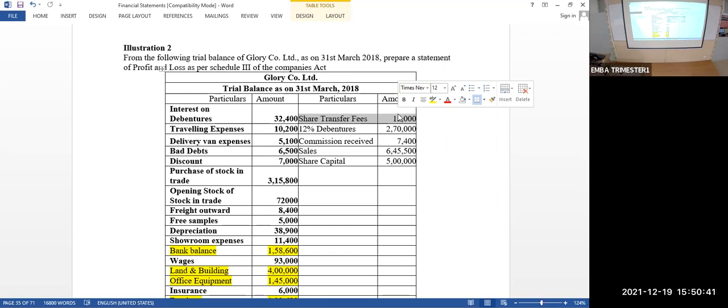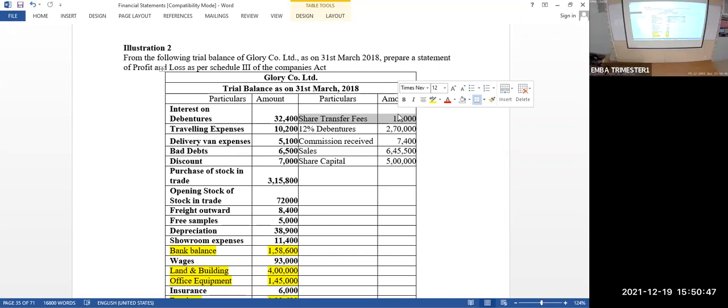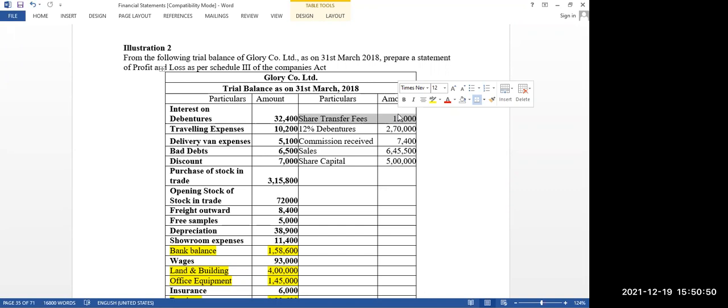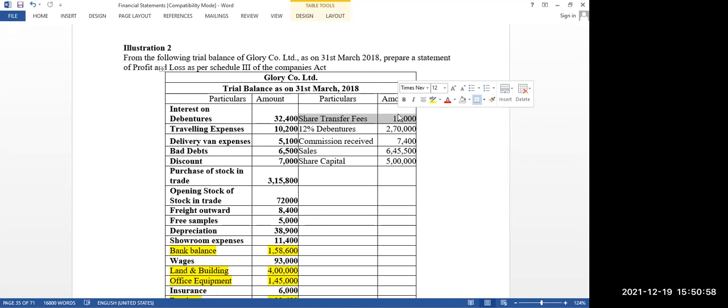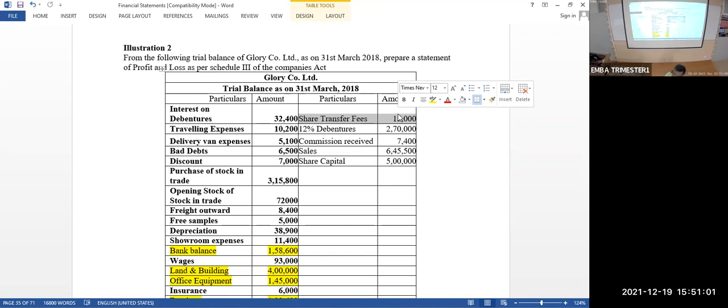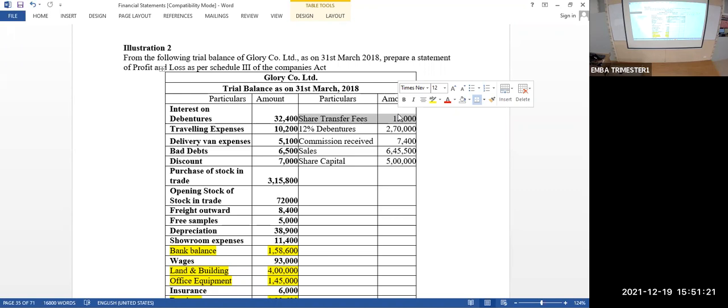To whom will you pay? Share transfer agents. You are buying the share from me, then how do you pay the money to the company? To brokers. Online people, one second, listen. Share through Zerodha. To whom will you pay? To brokers, Zerodha, or to the company whose share you are buying, or the person who is selling to you.